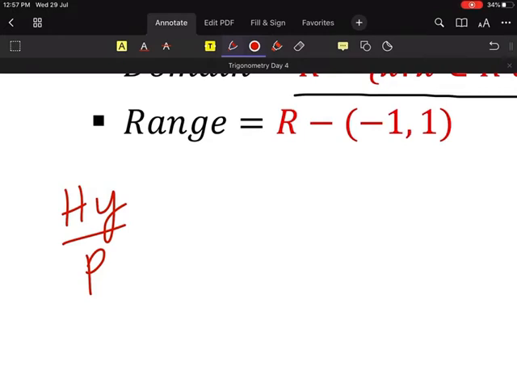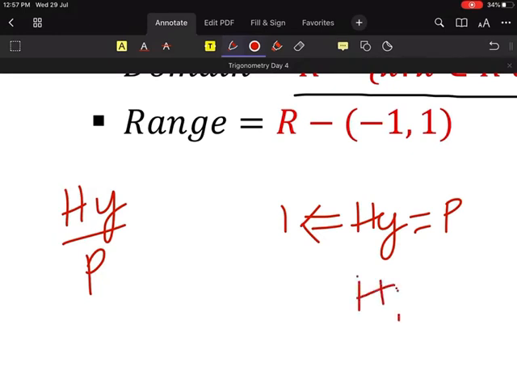Now tell me, hypotenuse is the longest side, right? Understood? Yes or no? Can hypotenuse ever be smaller than the perpendicular? No. So the minimum value is 1. So the minimum value of this fraction is 1 when hypotenuse is equal to perpendicular. Right?